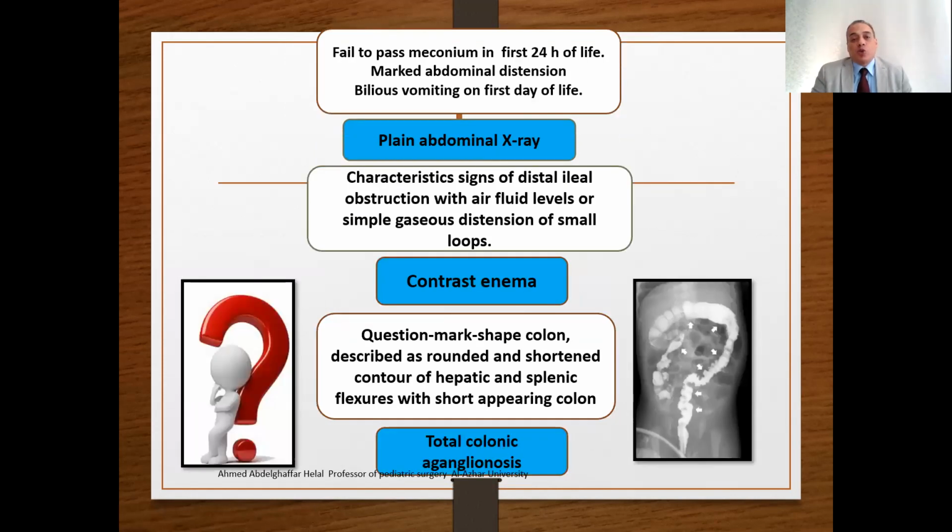In certain cases of total colonic aganglionosis, which is very rare, the baby will present also with distal obstruction with air fluid levels. The diagnostic finding on the colonic contrast enema will be what's called the question mark sign. A question mark shaped colon is described as a rounded, shortened contour of the hepatic and the splenic flexure with a short appearing colon, like this question mark.